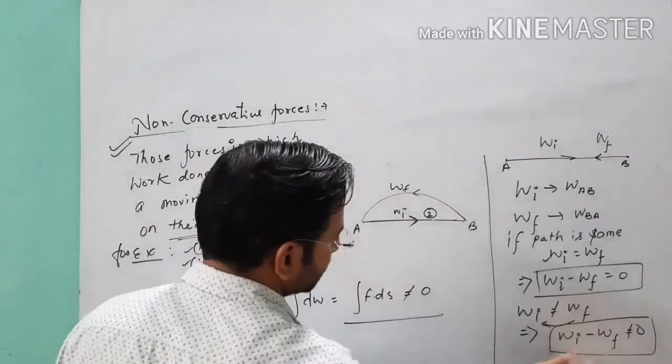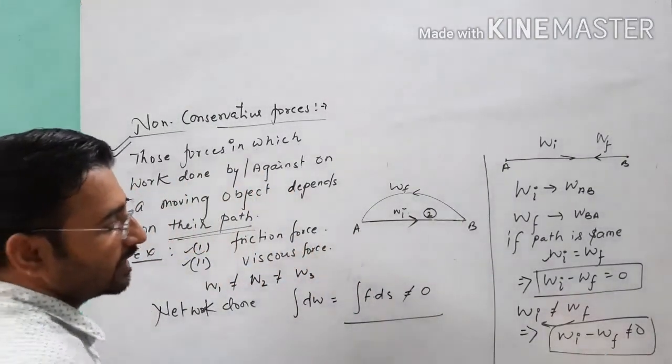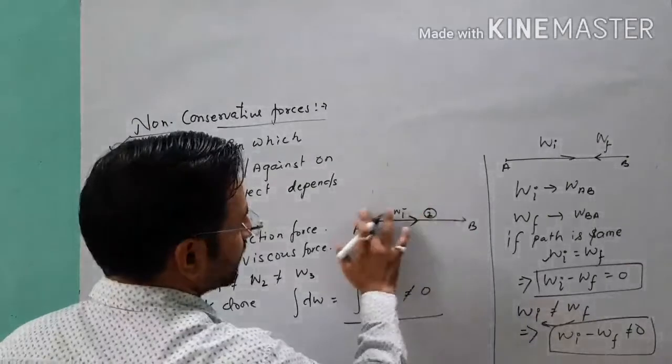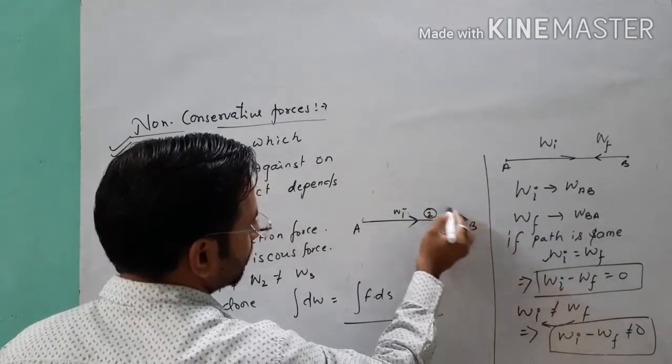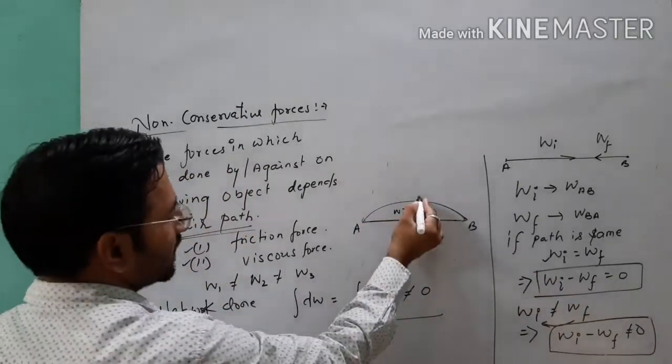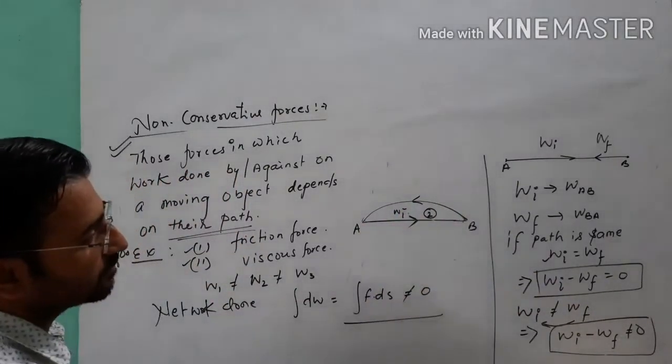So that situation gives us this formula. And if the path is the same, which is in front of you, that situation gives us this formula. Point clear? So this is the behavior of conservative and non-conservative forces.